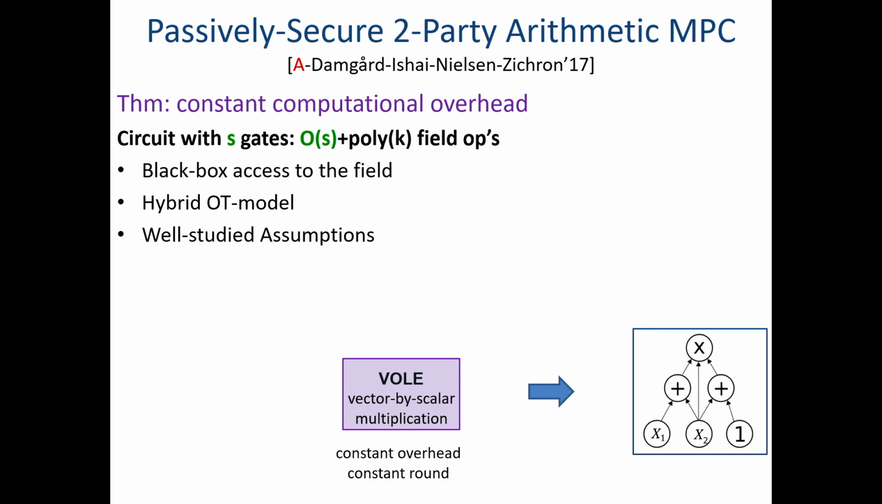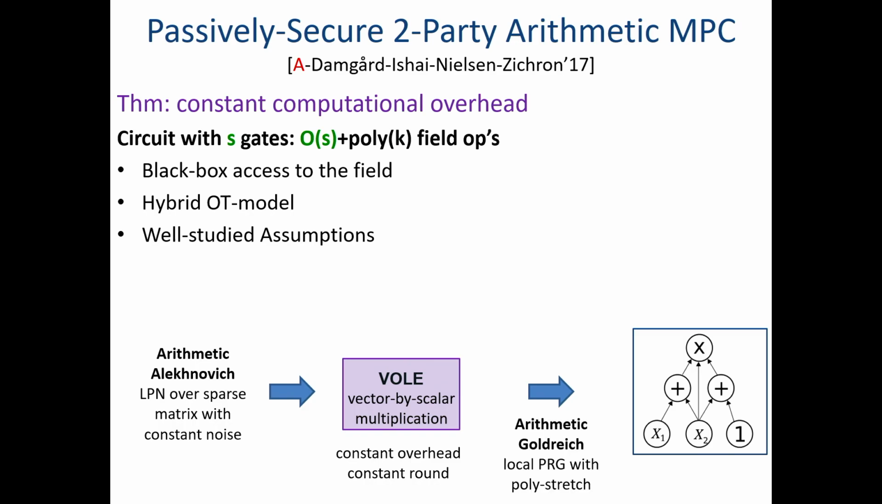Moreover, we rely on arithmetic variants of well-studied assumptions. Concretely, to get the VOLE, we used an arithmetic version of Alekhnovich, which roughly speaking says that noisy codewords are pseudo-random, where the code is generated by a sparse matrix and the noise has constant rate. And for the other transform, we had to use the arithmetic Goldreich assumption, basically a local PRG with a superpolynomial stretch. We heard about it yesterday.